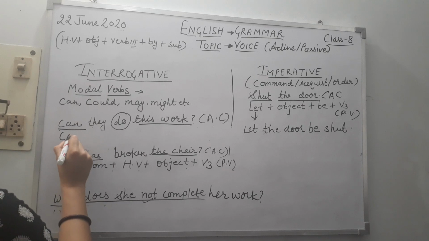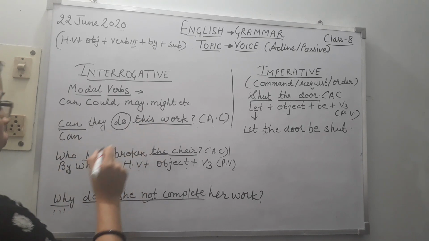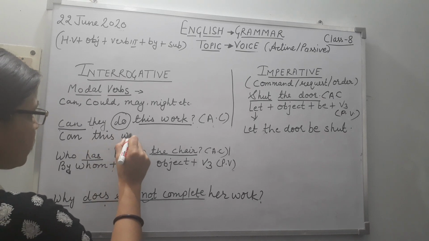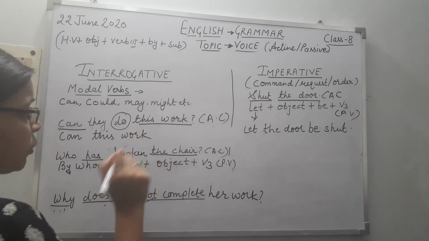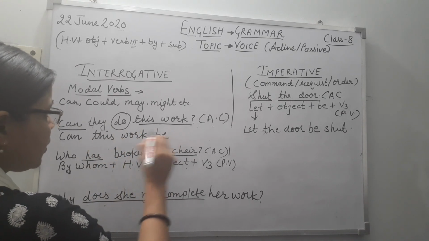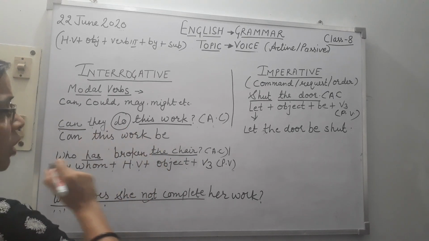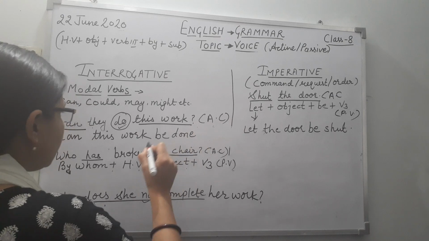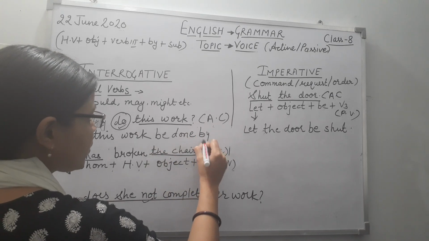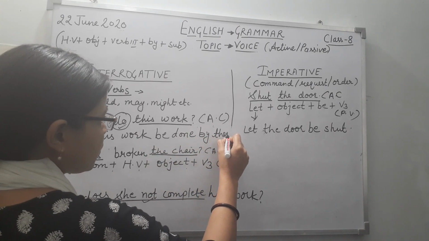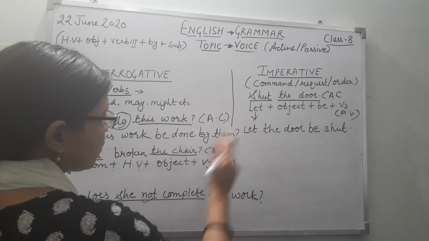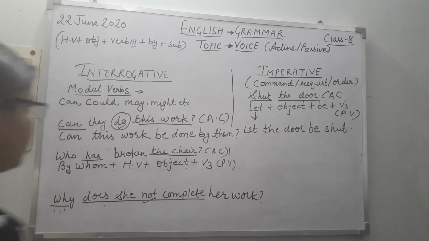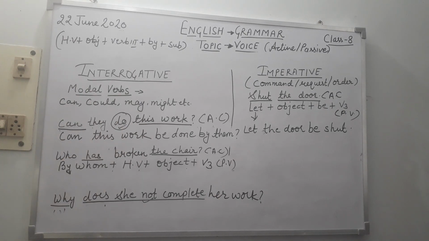We use the same modal verb, can, this work is the object. We'll use be here. Can this work be done by them? Third form of the verb, do and done. They becomes them here. So can this work be done by them?